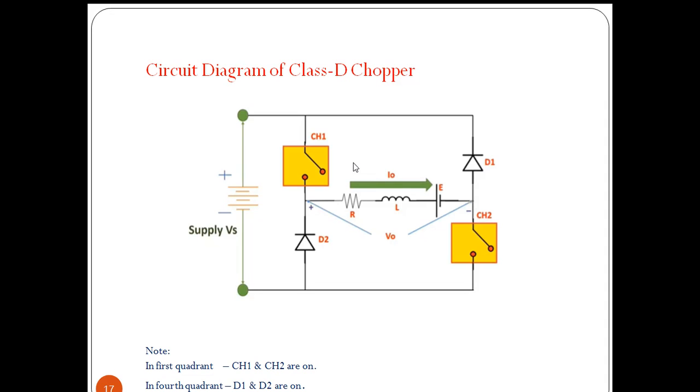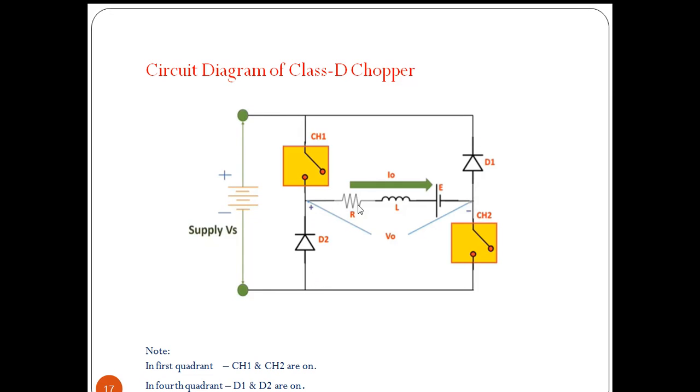And when we are opening the choppers at a time, then the current will flow in the same direction with available energy of inductor. When this current is flowing, the diodes D1 and D2 will conduct. Due to available energy of inductor, it will try to drive the current in the same direction.